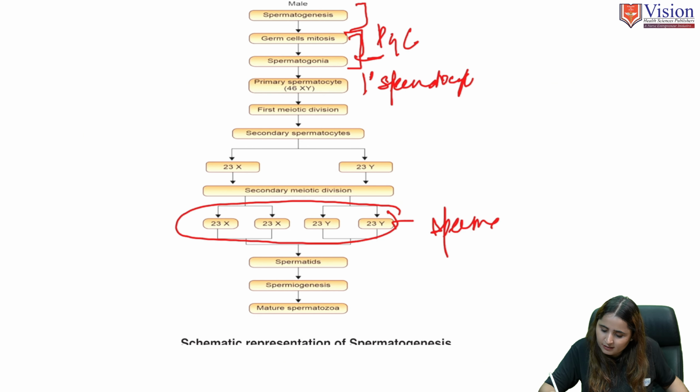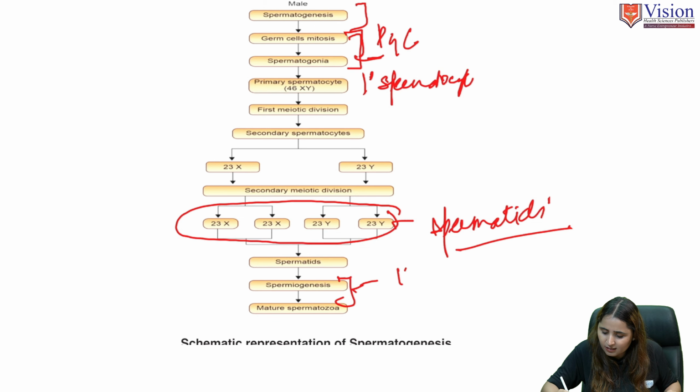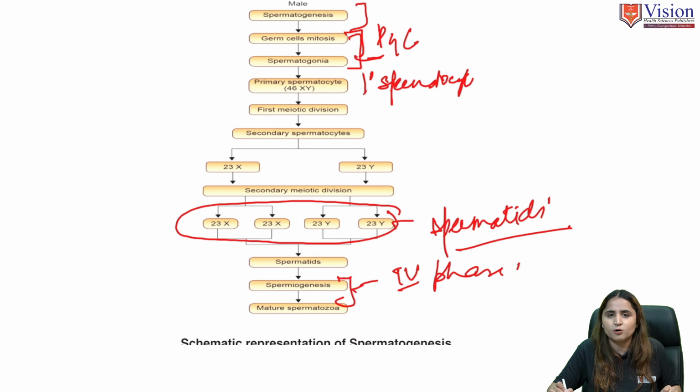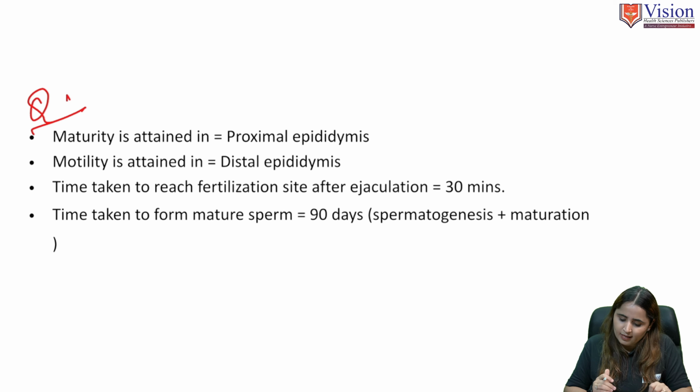These 4 spermatids undergo spermiogenesis, which has 4 phases, and then the mature sperm is formed.